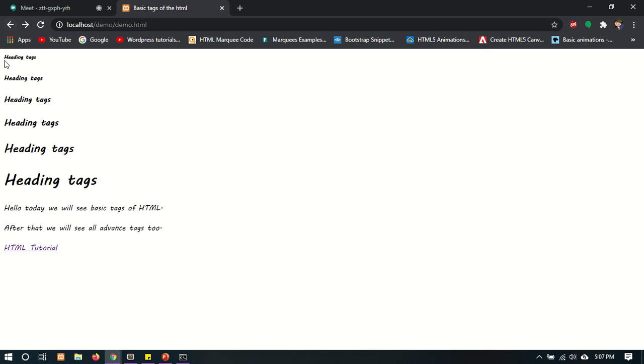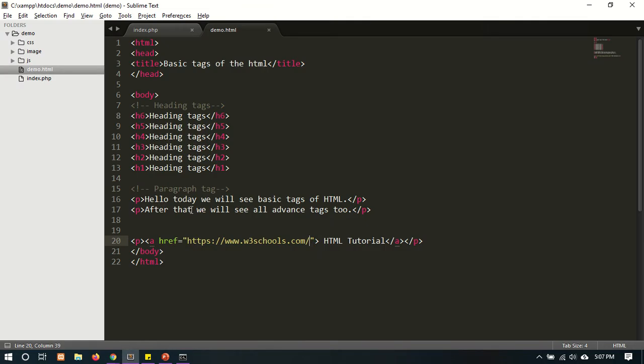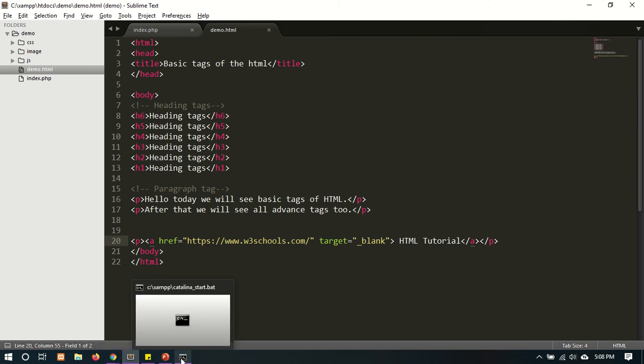There is one more property of the anchor tag. If you want to open the redirected page or the reference page in another tab or a new tab, we can use target equals to underscore blank.